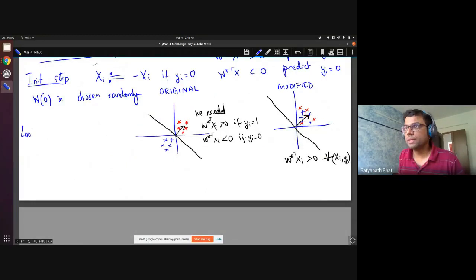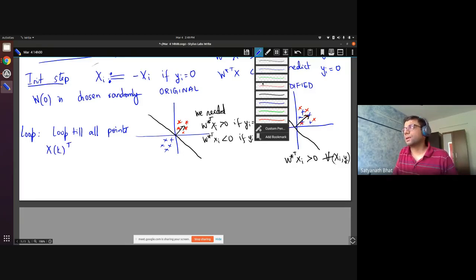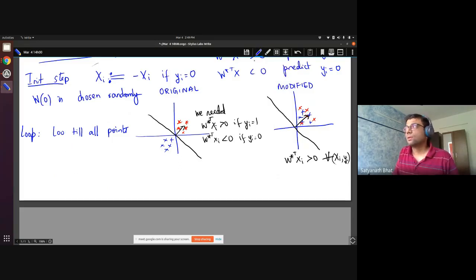So we loop till all points are on one side of the hyperplane, which means wk transpose xi is greater than or equal to 0 for all i. Let's keep it greater than 0 only. So we loop till all points satisfy this.